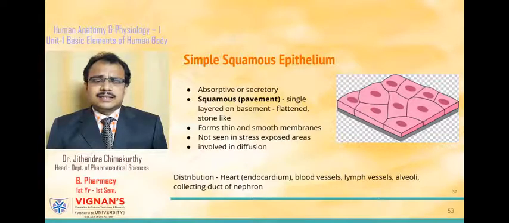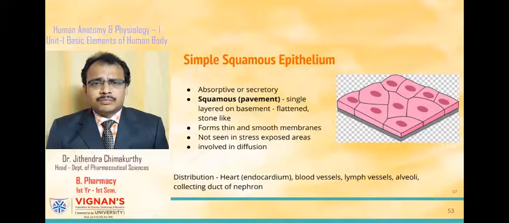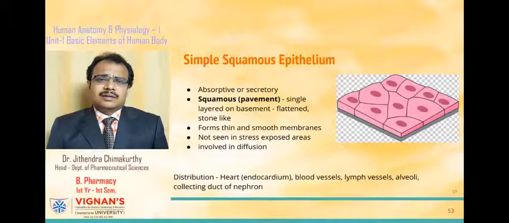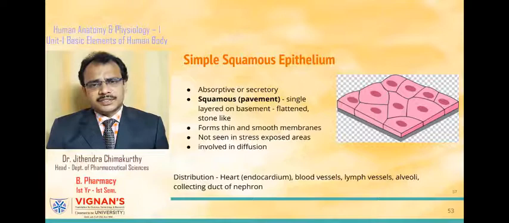And these cells generally form a smooth membrane on the organs which they line. These thin and smooth membranes give the epithelial tissues an increased absorptive capacity.